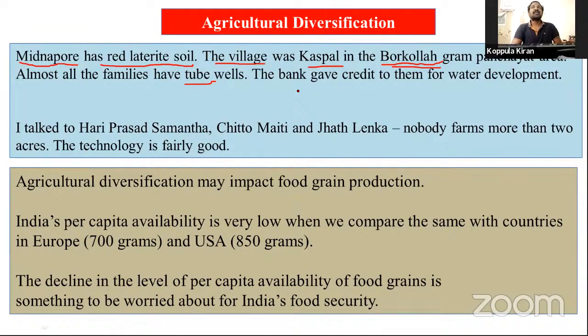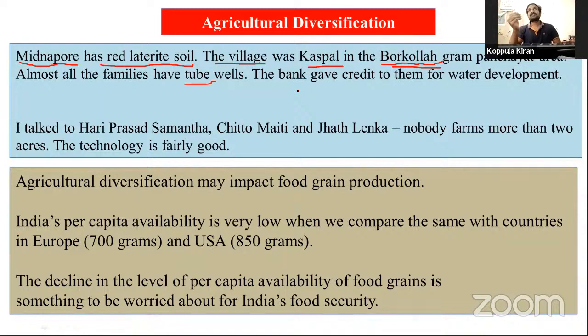They make money from commercial crops only. Particularly, they are crazy about potatoes. They do not grow paddy, wheat, jowar, or maize. They are producing commercial crops only.